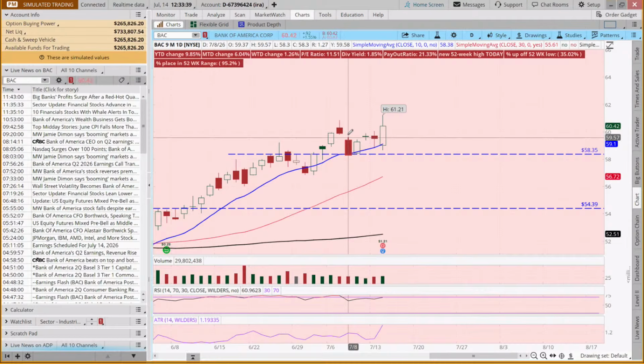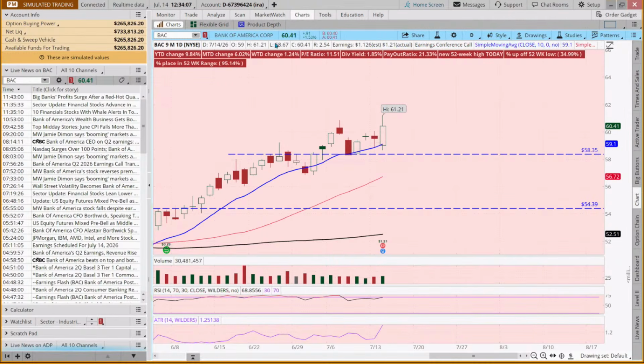And then we don't have to put a target. As long as this stock continues to do well, it's up almost 10% year to date. And today it's up 1.5%. That's a pretty big candle, but remember it opened lower. So it looks like a big candle, but half of this candle is making up to get it back to where it closed yesterday.